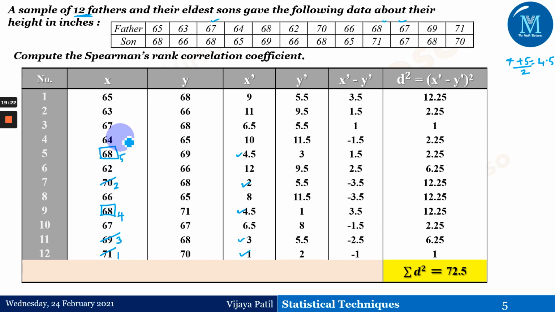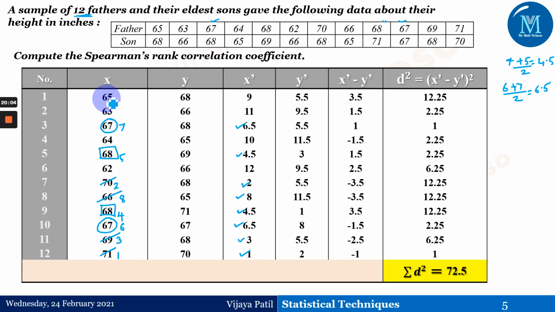Now what is the next biggest number? This 67. But 67 is also getting repeated. If you observe here, this 67 and this 67 are repeated. It's supposed to be 6 and 7 over here, right? So 6 plus 7, because it's the arithmetic mean of only 2 numbers, by 2 will give us 6.5. So 6.5 and 6.5 rank has been given for this. What is the next biggest number after 67? After 67, 68 is there. It has been given the number next to 7, that is 8. So we have given this as 8.